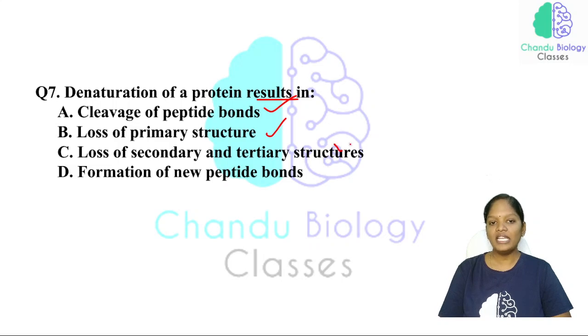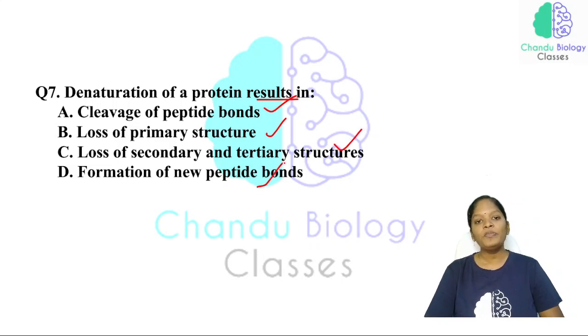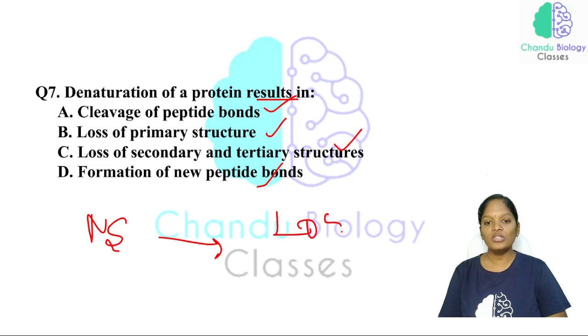Now, denaturation of a protein results in the cleavage of peptide bonds, loss of primary structure, loss of secondary and tertiary structure, and formation of new peptide bonds. See here, in denaturation, there will be a loss of structure, no doubt about that. The native structure has been lost, and the function has been lost.